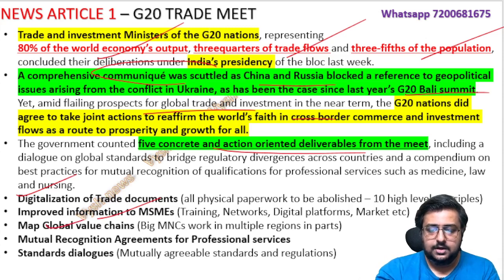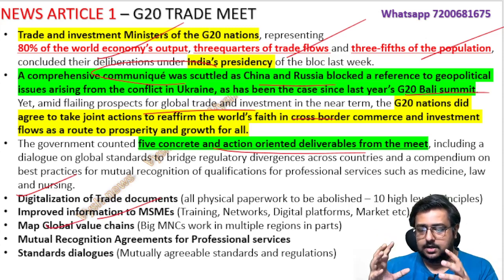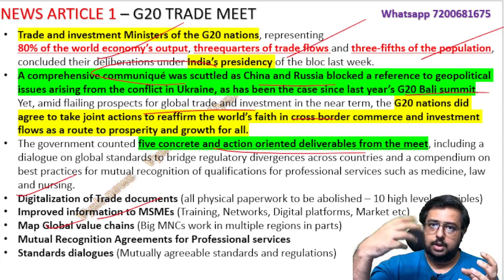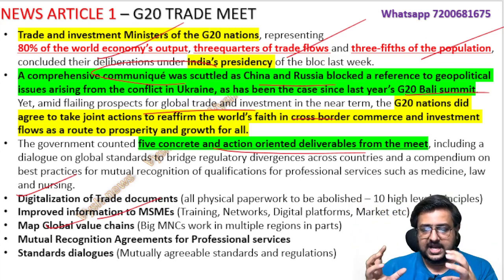Then, mapping the global value chains, that is for the big MNCs. You take any big company, Samsung or Apple or anyone who makes their products in different places. The idea may be from the USA, the assembling from India, the parts coming from Taiwan, the programming coming from Japan or China. So many things are there. That is a global value chain. That should be documented together, somewhere in one place where you can see all of this. So the mapping of the global value chains of all the companies in the world doing international trade should be put somewhere.